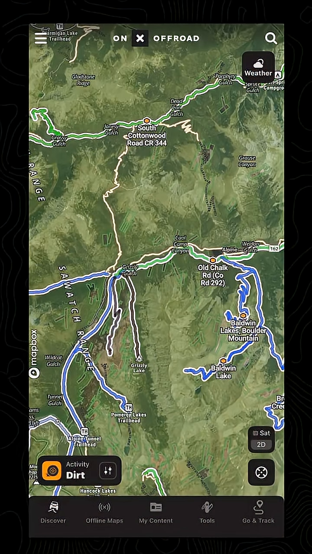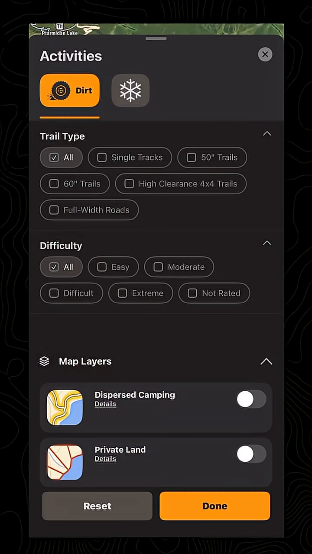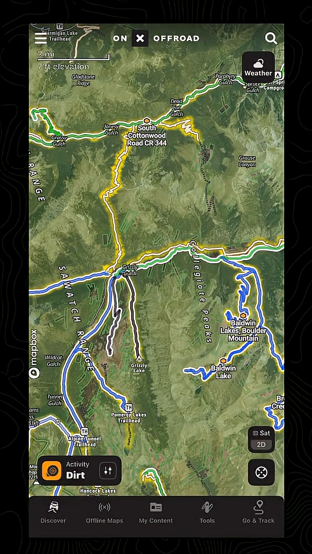On the app at the very bottom left corner, just click that icon to bring up your map layers, and the very first option you'll see is Dispersed Camping. Turn that on and then you'll see in yellow all the areas where dispersed camping is allowed. I know, no more guesswork.